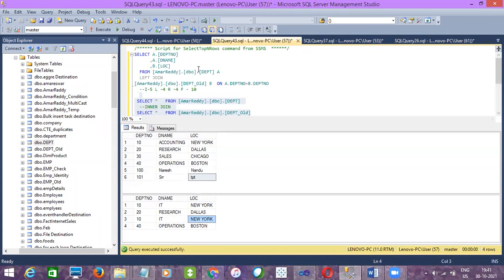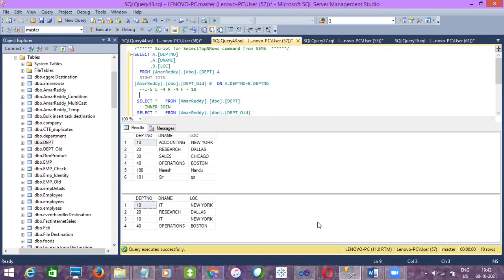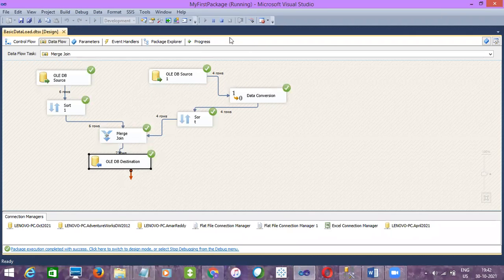And now comes the matter of right join, right? So for right join, how many records, guys? Now tell at least. I told you the explanation, right? Only 4. 4 records, right? Now, how to achieve the right join in merge join?